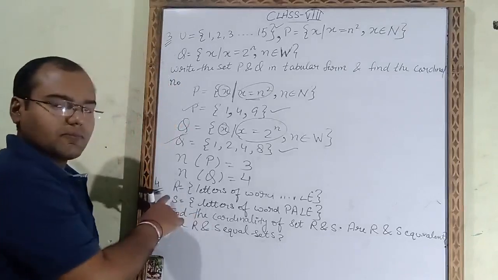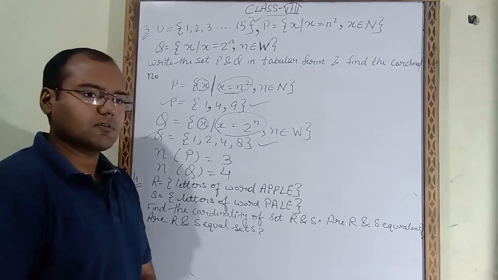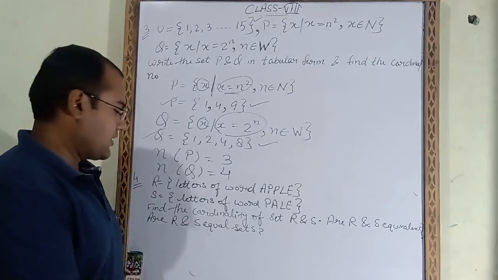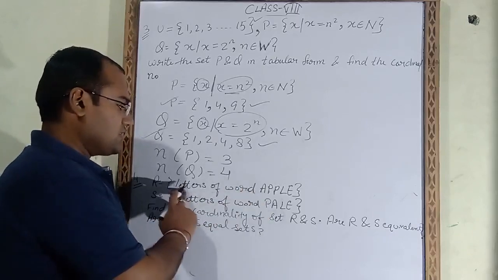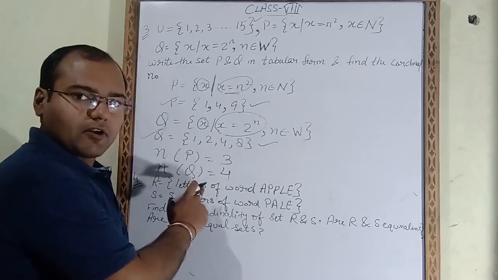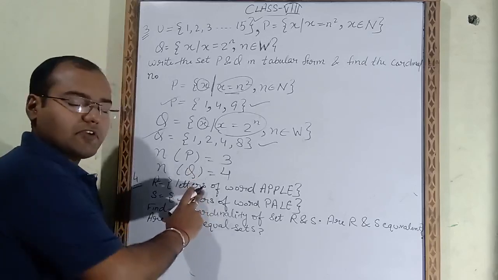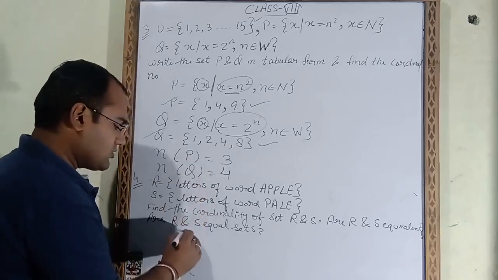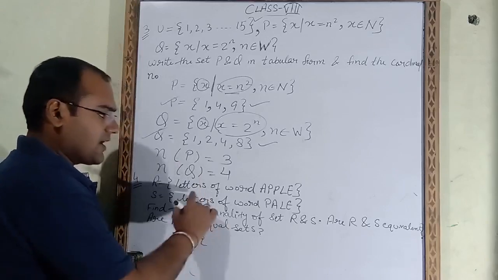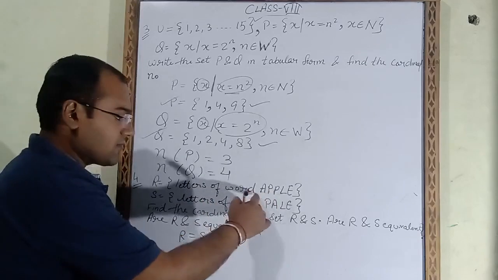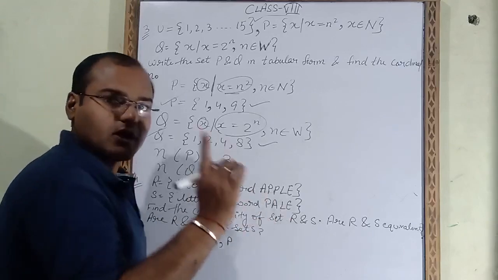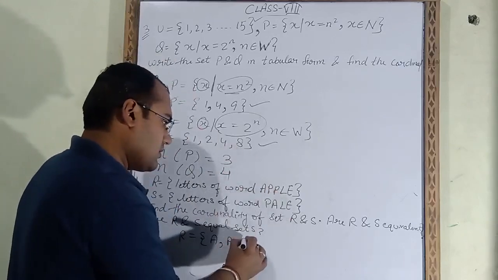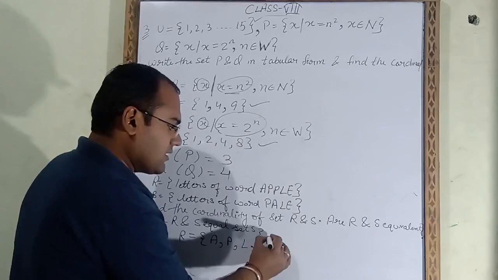Now come to question number 4. Question number 4 is R is equal to letters of word apple. So this is the set builder form. First of all we have to solve it and write it in tabular form. So R is equal to letters of word apple. Which letters are coming here? A letter is coming. P is coming 2 times, so we have to write it only 1 time. P, L and E.